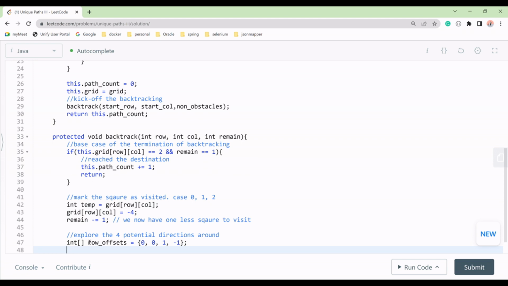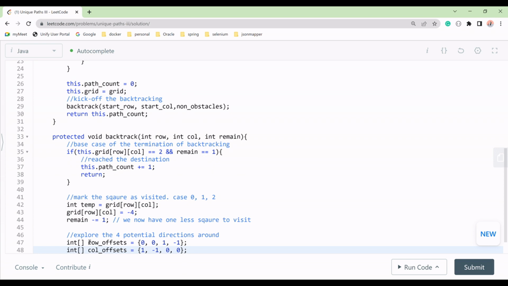Similarly we have to do the column offset. This is very important to understand. The column offsets we'll start with 1, -1, 0 and 0, right? These are our offsets for row and column, so that we can explore all the 4 potential directions.